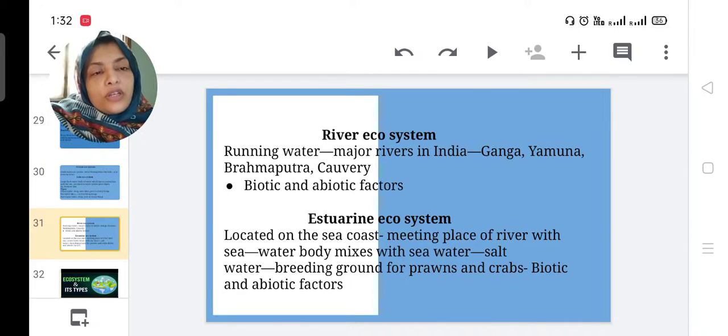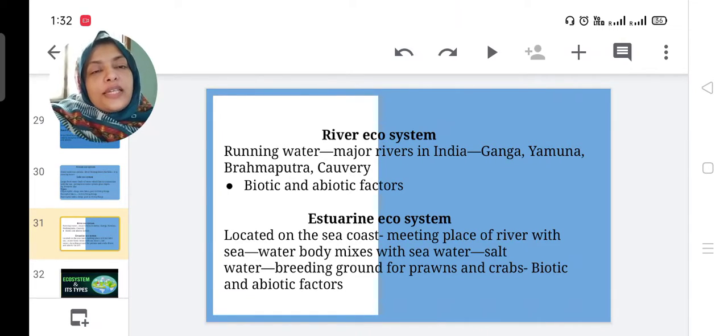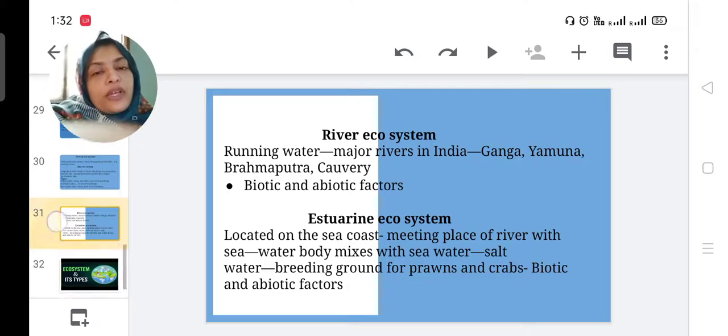That is, the water body mixes with the sea water. River water, Kaveri water also mixes with the sea water. It is a salt water body, a breeding ground for prawns and crab. Here prawns means in your term chemmeen, crab means njandu. There are also so many biotic and abiotic factors.